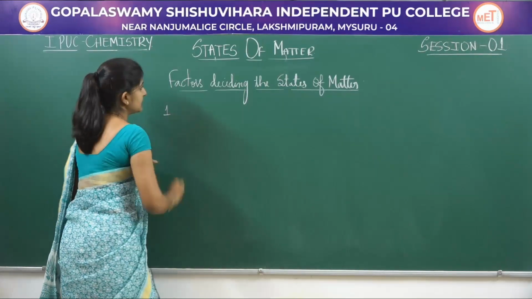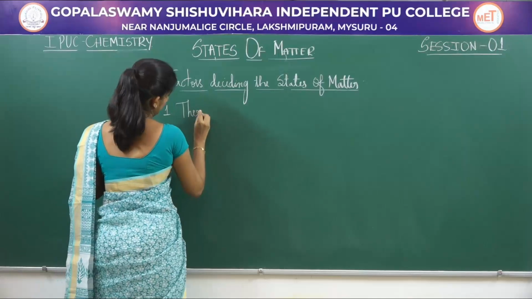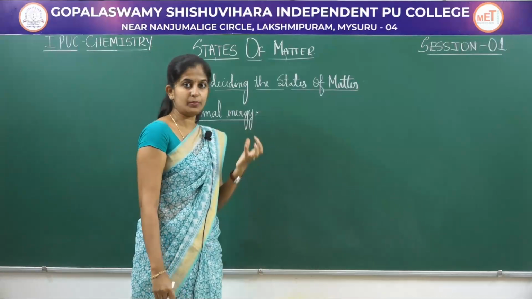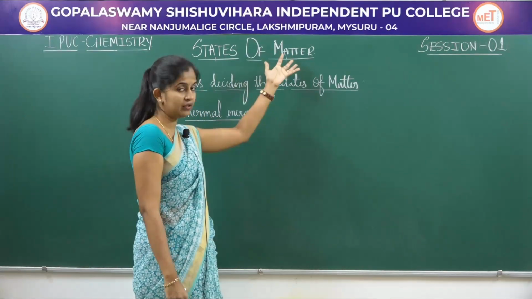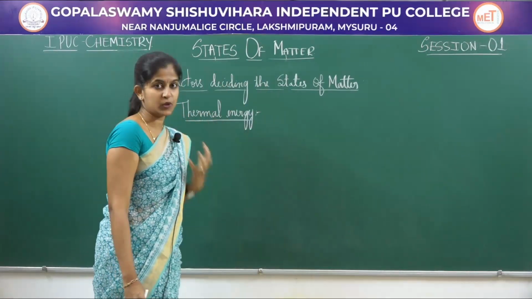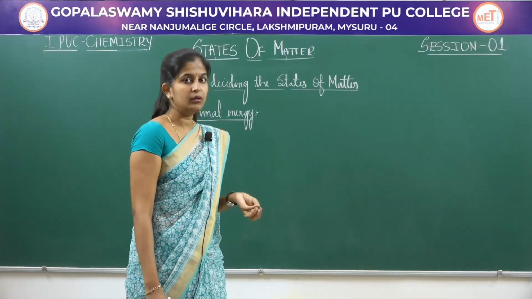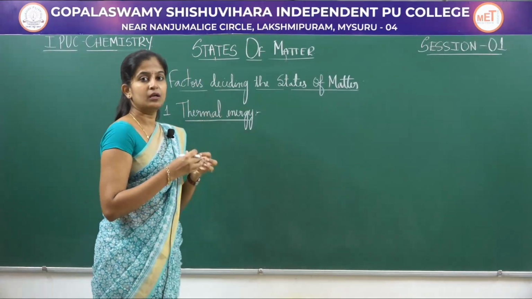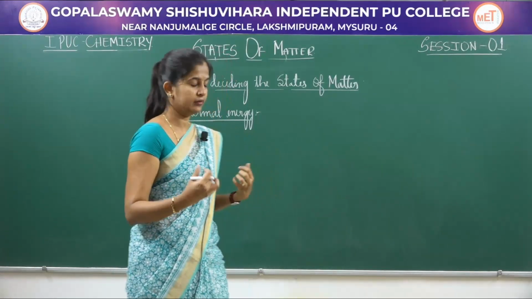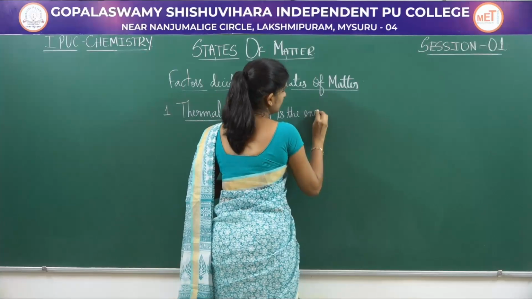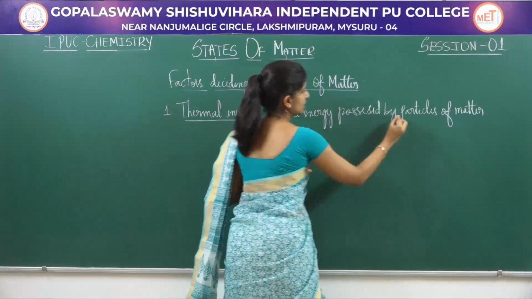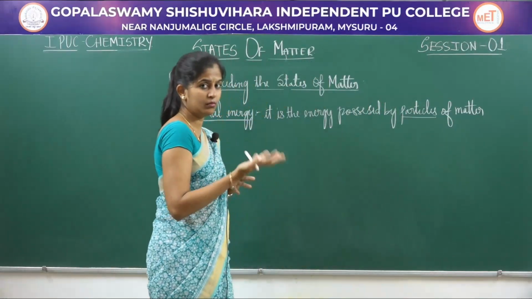The first factor that decides the states of matter is thermal energy. As the word itself tells, thermal is something related to temperature. This is the type of energy possessed by the molecules or atoms of matter, which makes the molecules or atoms be far apart. This energy keeps the atoms far apart. So it is the energy possessed by the particles. I'll take it as particles of matter. Particles here means either atoms or molecules.